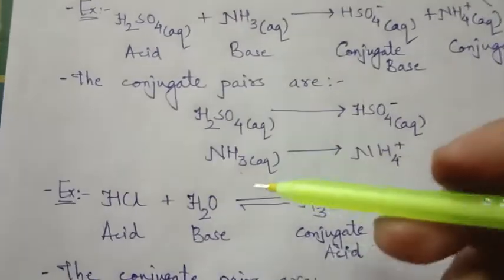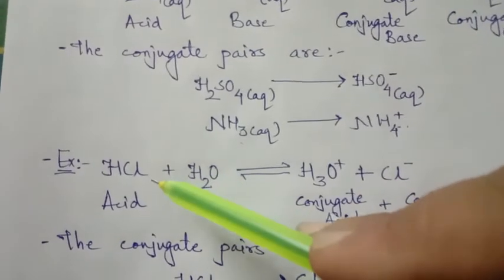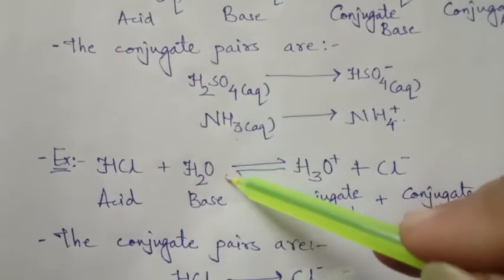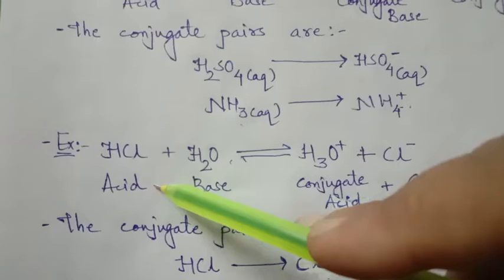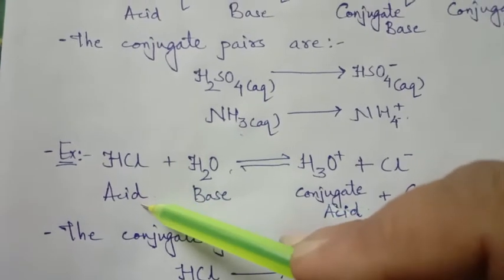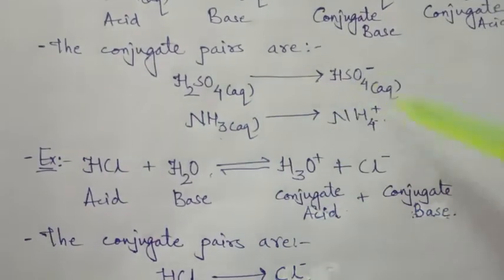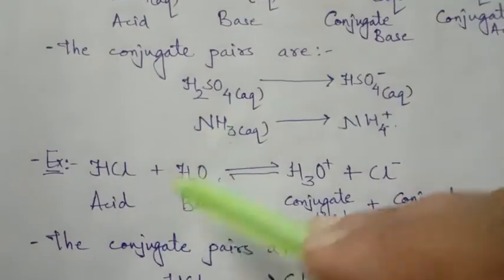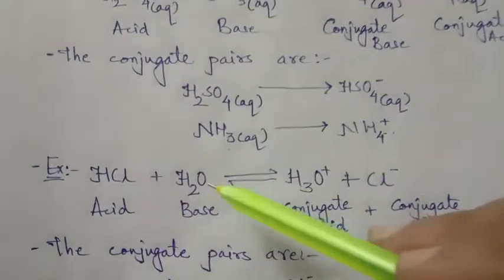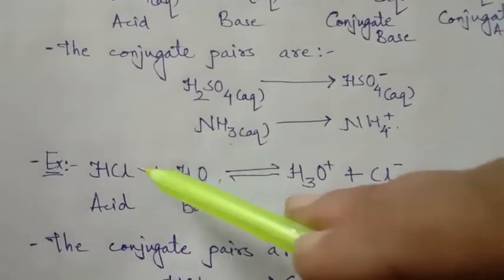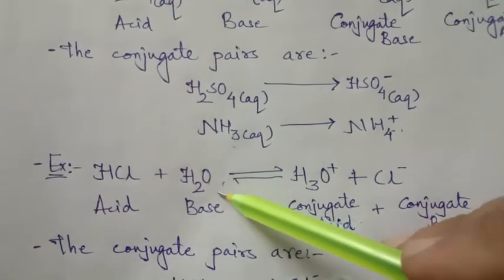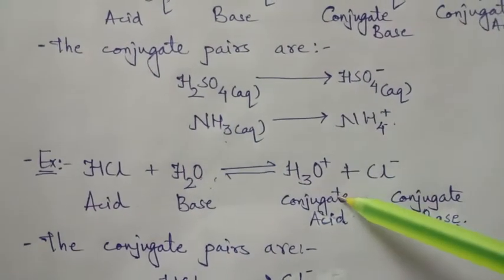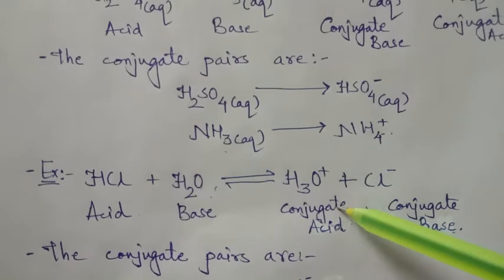Still one more example here is HCl reacting with H2O. Here HCl is the acid. It will donate H+ and leave Cl minus. So that is acid to conjugate base. The H2O water molecule, when it gains or accepts H+, will exist as the H3O+ ion, the hydronium ion.